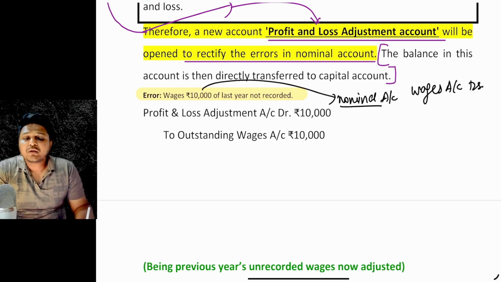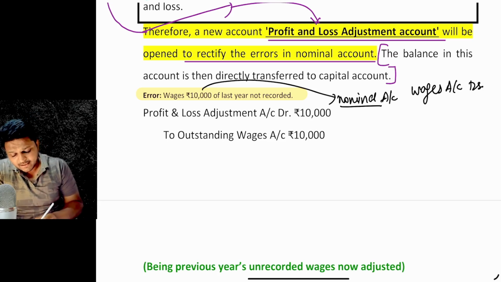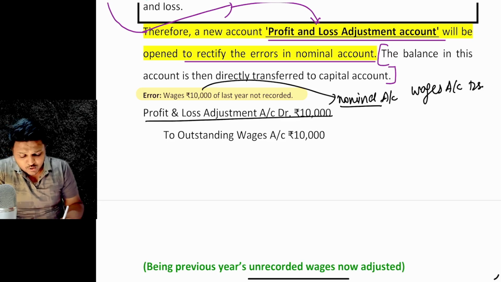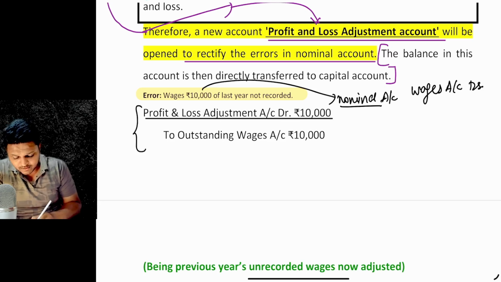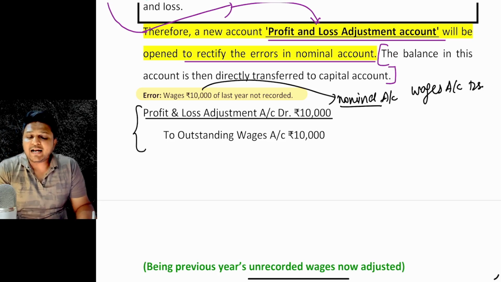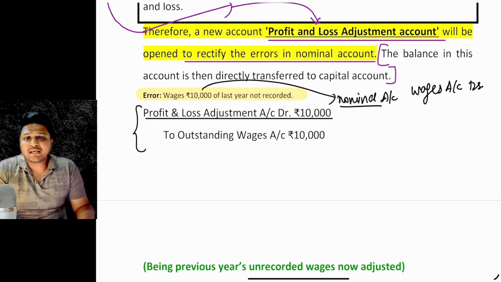That was the entry. Now what will be done to outstanding wages which are pending right now? The wages account will be credited and profit and loss adjustment account will be debited. That will be done so that the adjustment entry will be passed over there, right?